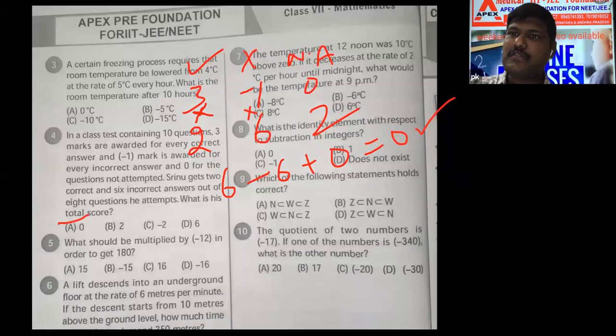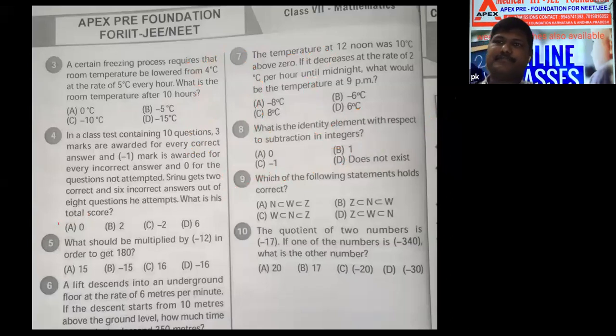What is B option? Who is telling B option? No, fifth one you are telling B. Okay. Very good. Fifth question.